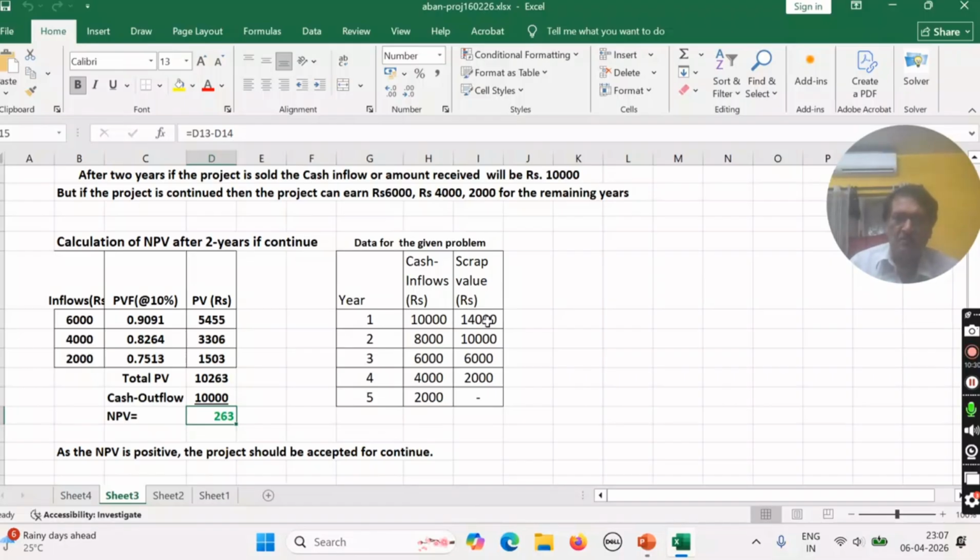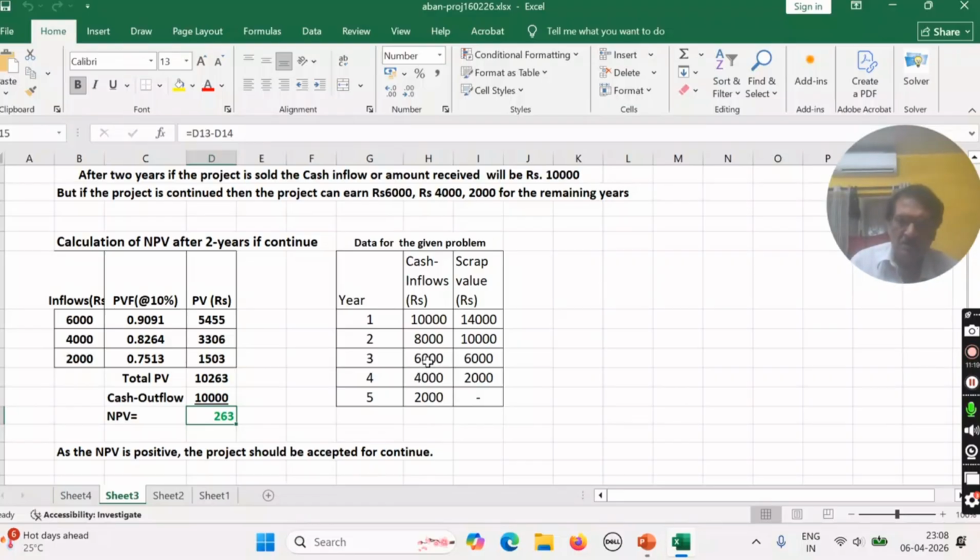Okay, I think it is clear. Scrap value or the resale value is considered as your investment. It is invested, meaning opportunity investment in the project by which you are receiving these cash flows. If you abandon the project or sold the project, then what will happen? You will not receive all these cash flows. After second year, you will not get these cash flows, only 10,000. But we are checking here, instead of abandoning the project, if you run the project, then will it be a benefit for you or not. So in that case, these are the cash flows.